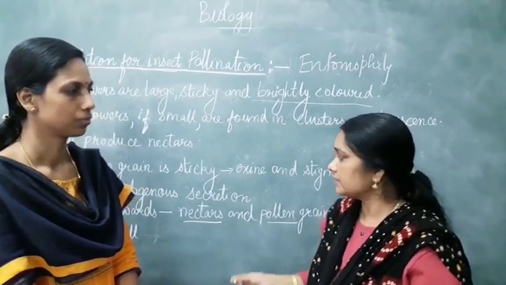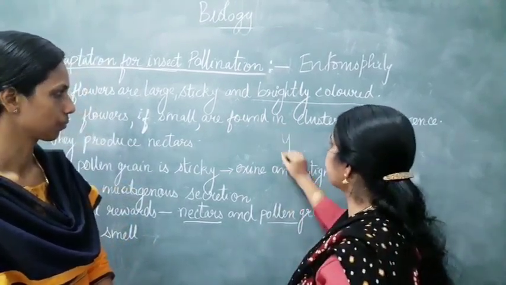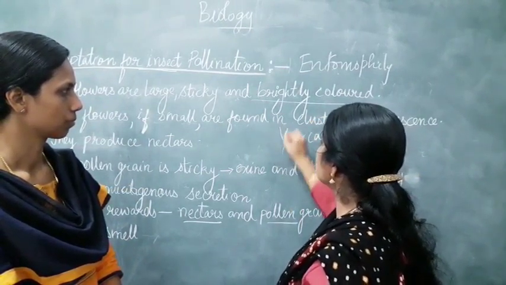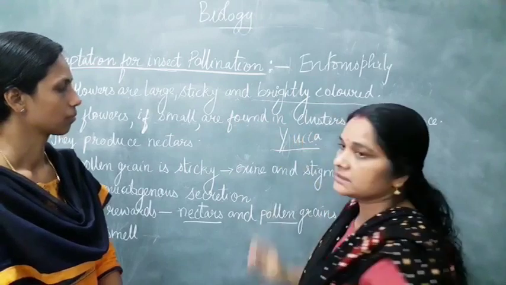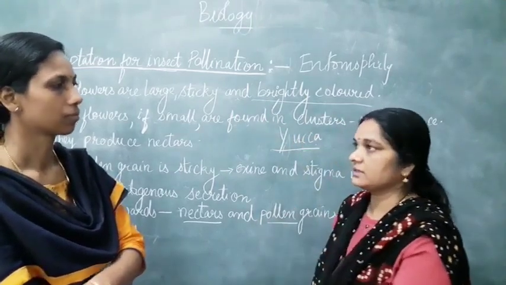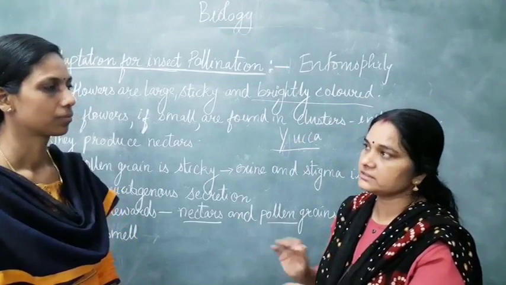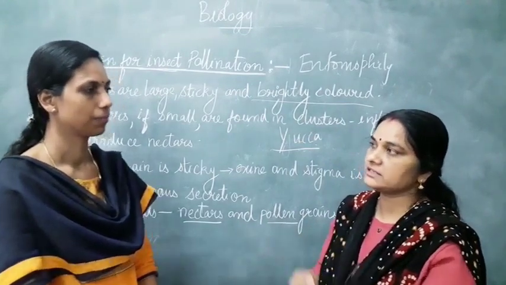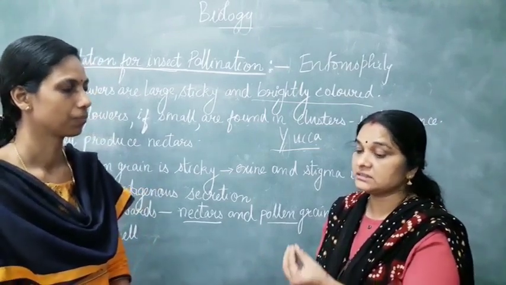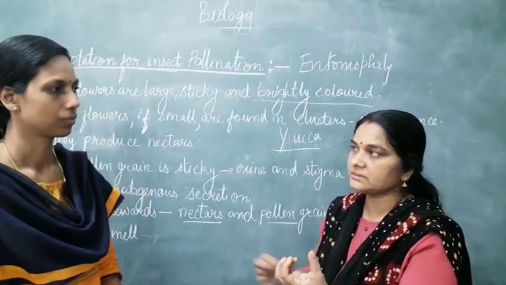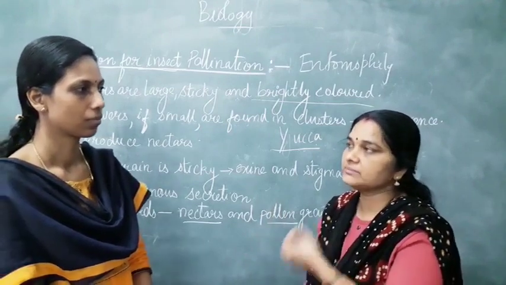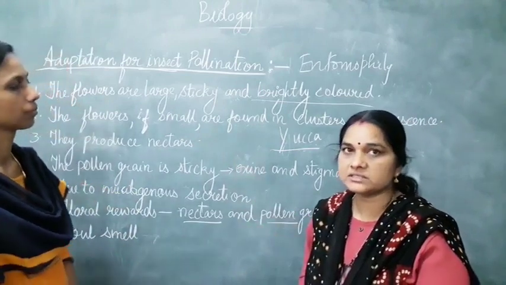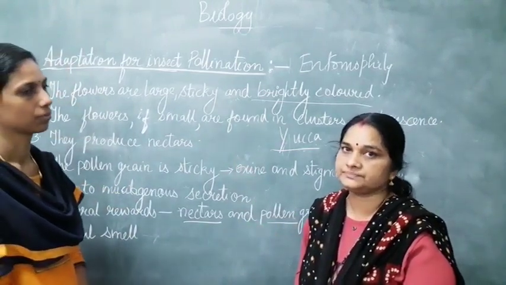Another example is yucca. In yucca also the same thing happens: the moth comes and lays eggs inside the flower, and the insect completes its life cycle inside the flower. The flower gets pollinated and the insect is able to lay eggs. Once the flower gets converted to the fruit, the moth larva, that is the worm, comes out of the flower. That is how pollination happens in the insect pollinated flowers Amorphophallus and yucca.